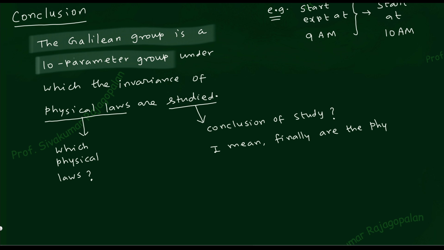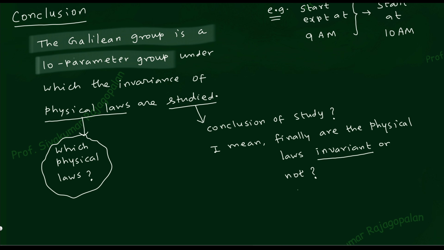I am trying to explain the meaning of conclusion of study. Conclusion of study means, are the physical laws invariant or not? That is our interest in relativity. Fine. So let us now answer this question. Which physical laws are we going to study? The answer is the first one.